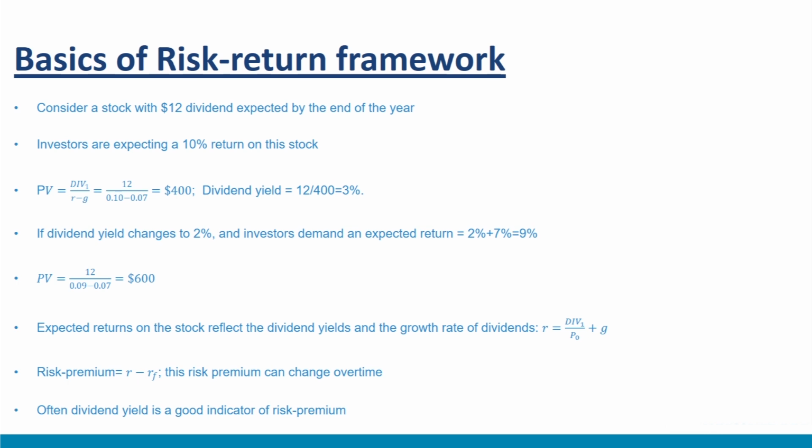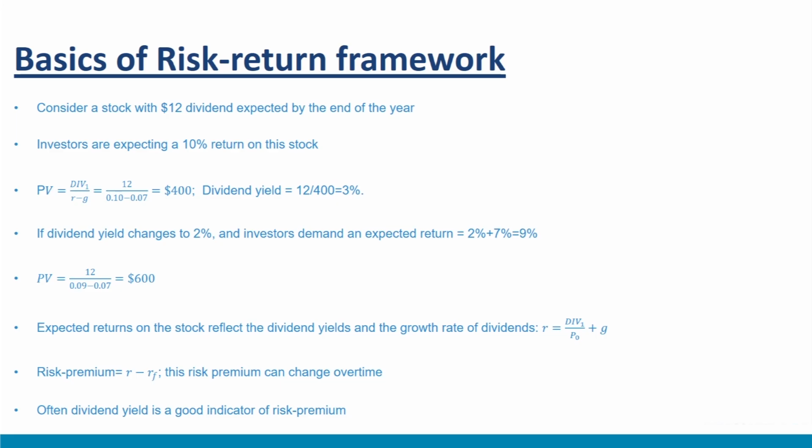Imagine that now investors revise their expectations and demand an expected return of 9%. The revised price estimate can be computed as shown here. Present value PV equal to 12 upon 0.09 minus 0.07 equal to $600. Thus, a fall from 10% to 9% in the required returns leads to a 50% rise in the stock price.